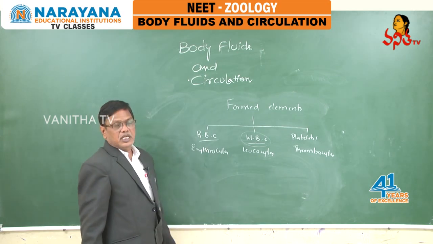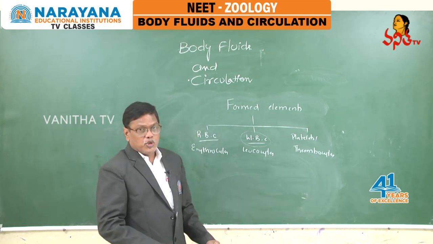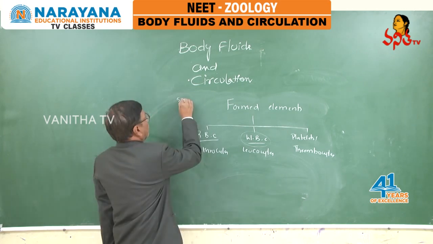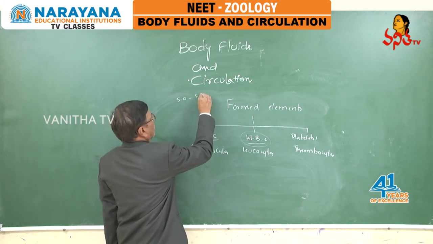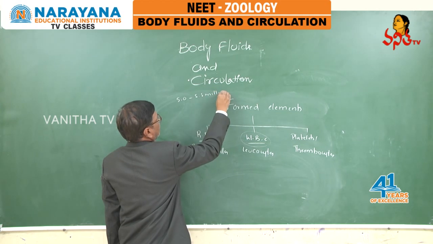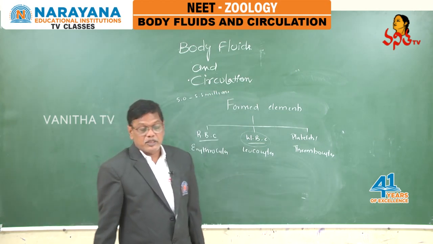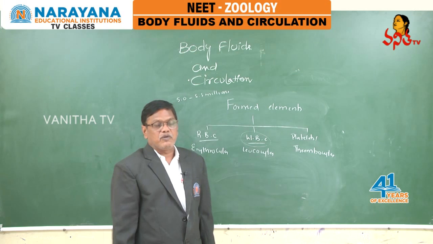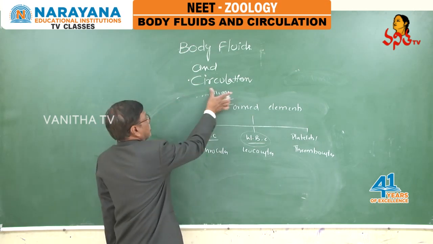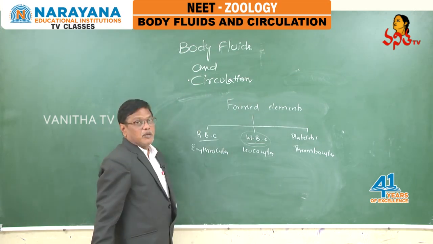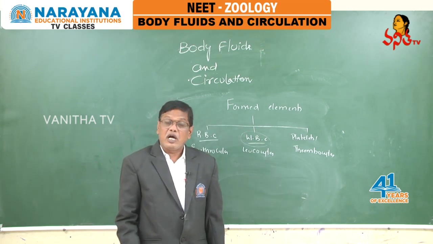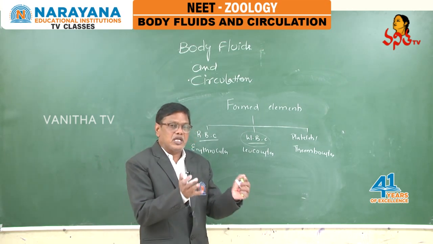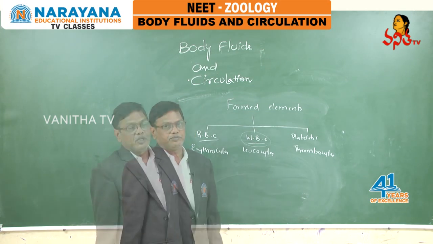Coming to RBC, in a healthy person, per cubic ml of blood, 5.0 to 5.5 millions of RBC are present. RBC of human beings, RBC of mammals, are different from RBC of other vertebrates.